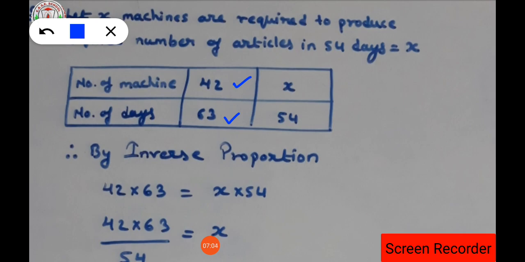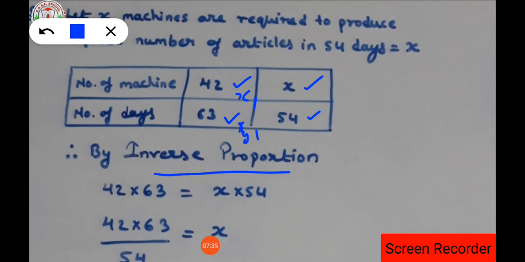That means x1 is 42 and y1 is 63. Simple, a question is there: the number of machines is 42, and 42 machines needed 63 days to produce the articles. Now how many machines will be required to produce the articles in 54 days? So let the number of machines be x.